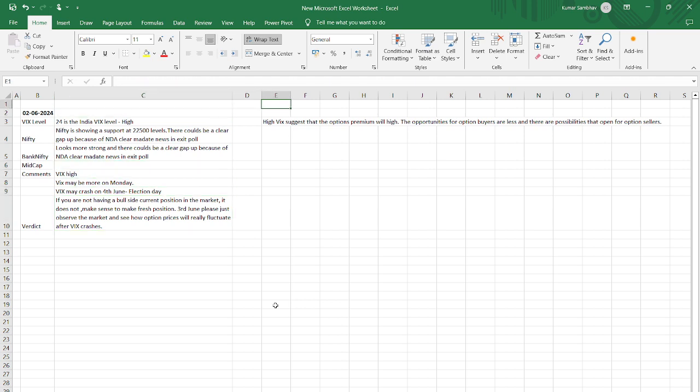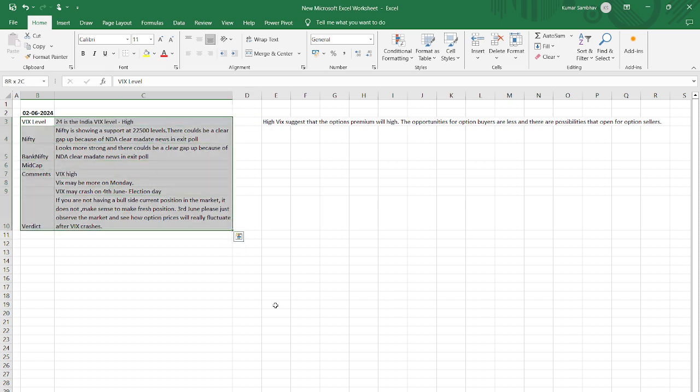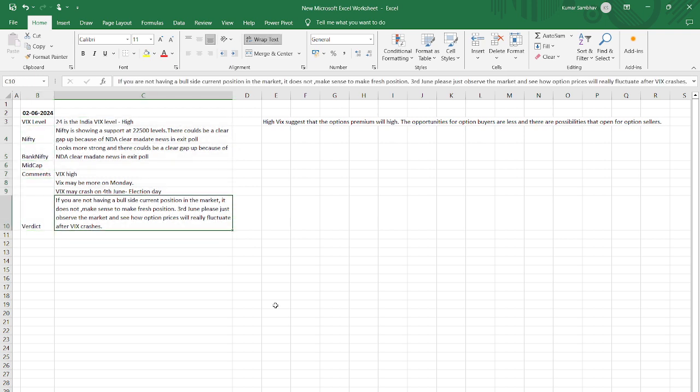There looks like a high VIX, and there will be a lot of ups and downs in the market on both days. It is like sailing a boat in a sea when there is a huge possibility of a storm and huge waves. Instead of going into the sea with your ship at that time, it makes logical sense to remain silent and stay a step back. So here is the verdict, and let's just analyze.